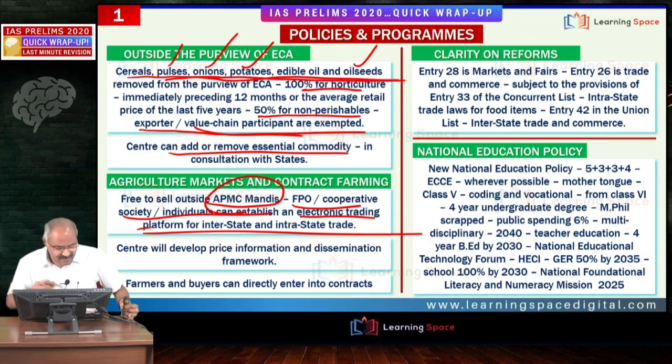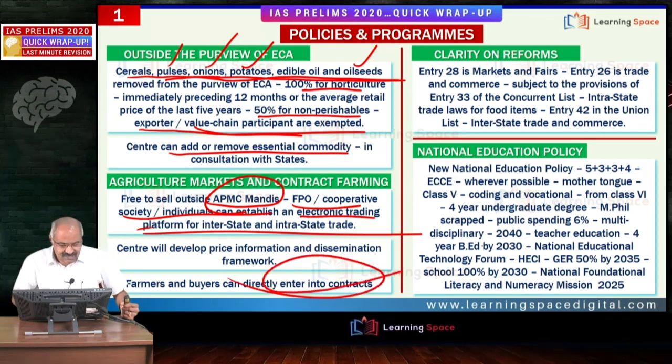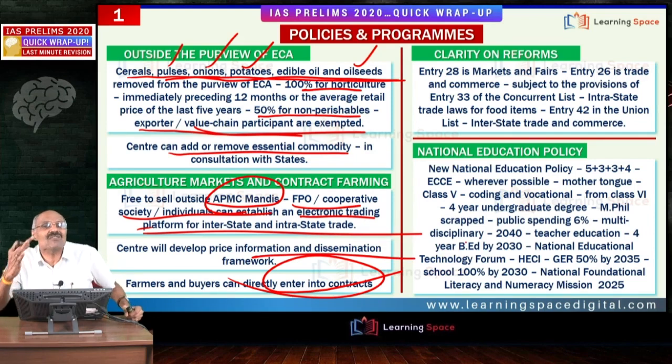The next important aspect is contracts directly between farmers and buyers. This is the third reform. Farmers and buyers can enter into contracts. If I am the farmer, I can enter into a contract with the buyer. Suppose Reliance wants to have an agreement with the farmers, it can enter into an agreement subject to certain conditions. Another important aspect is that the center develops a price information and dissemination framework. Right friends, these are the important aspects as far as agriculture reforms are concerned.